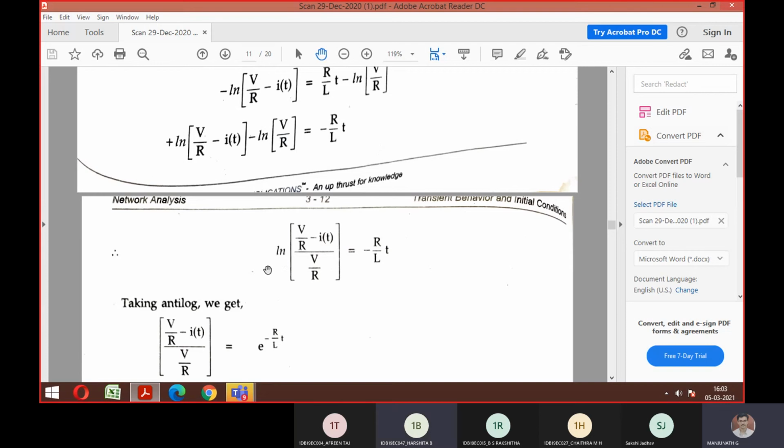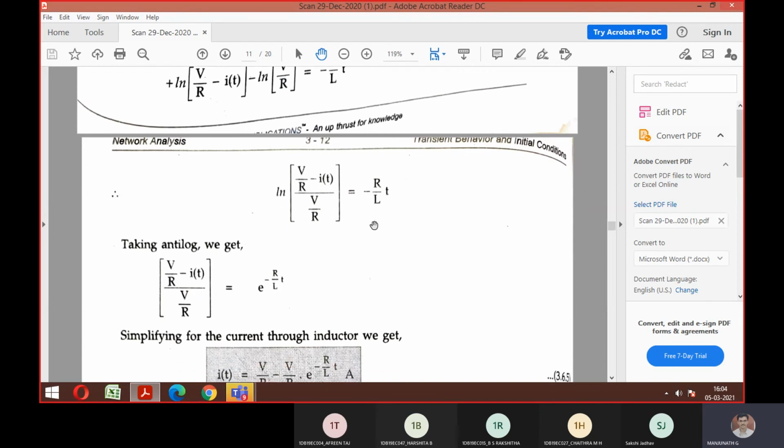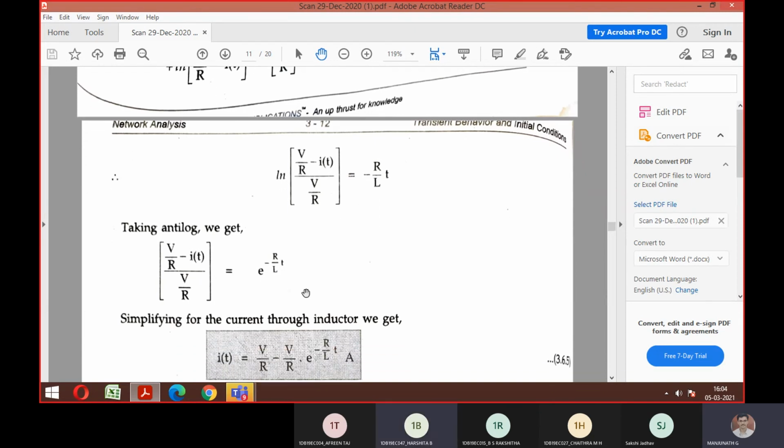So now what should I do? I need to eliminate this ln. So if I want to eliminate ln, what should I do? How will you eliminate log? By taking anti-log, right? If you take anti-log on both sides, this log gets cancelled. That is why we got this much part here and here. So the anti-log of this is the exponential term. So this is the exponential term.